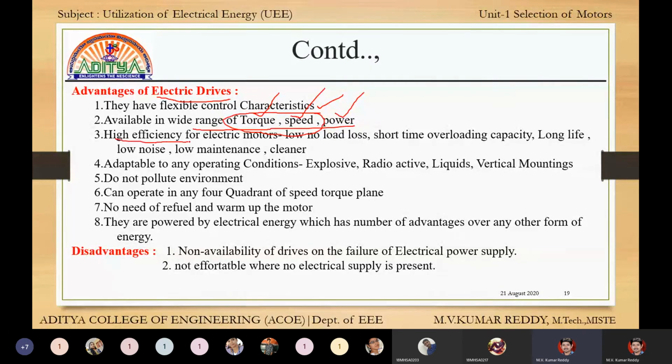Next, high efficiency for electric motors, low no-load losses. No-load losses are very low. Short time overload capacity: the overload lasts for a very small time. In a fraction of a second it overloads, and again the problem is rectified. Next, long life.